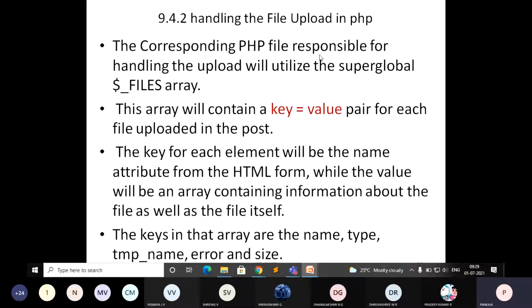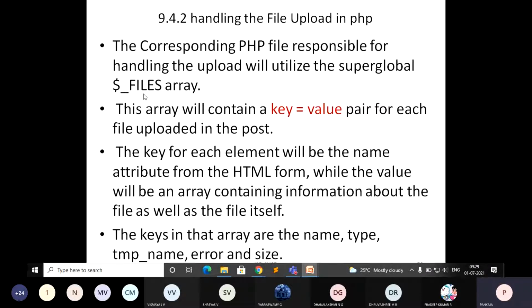The corresponding PHP file responsible for handling the upload will utilize the superglobal array. So now when you browse a particular file and want to upload it, in PHP you can write a set of conditions. Not necessarily PHP, you can write JavaScript also.